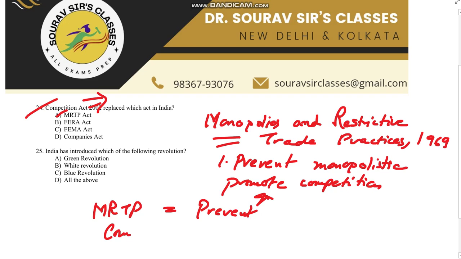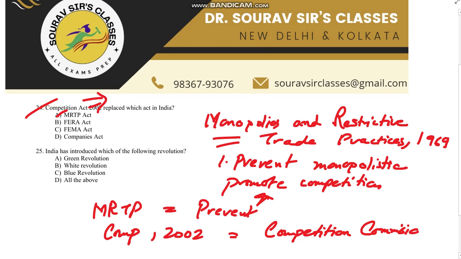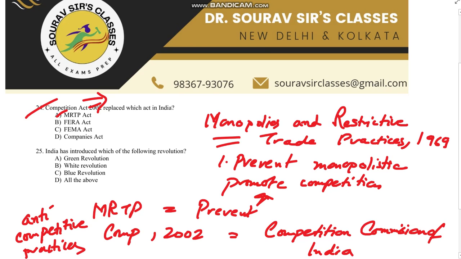But the Competition Act, which came up in 2002, provides for the establishment of the CCI, that is the Competition Commission of India, which is responsible for regulating and promoting competition in the market by addressing anti-competitive practices. So the MRTP Act was replaced by this act, and these are its features.